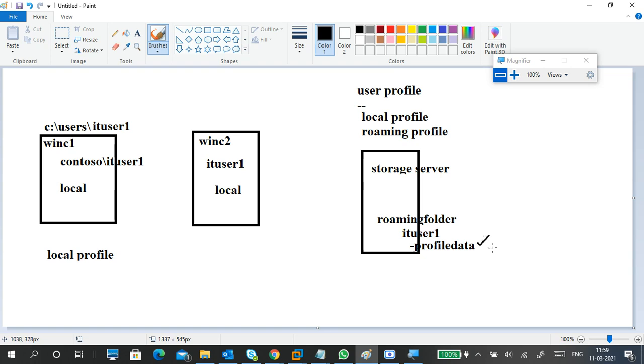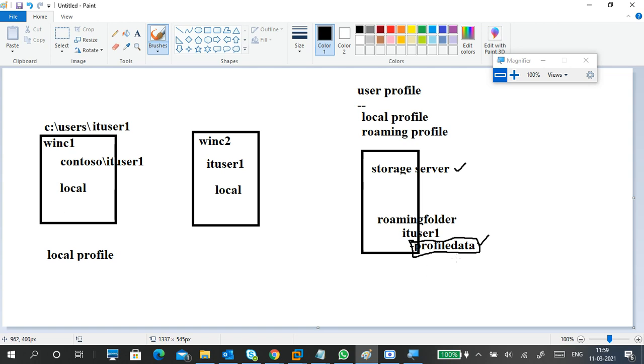See, roaming folder, IT user 1 profile data. So in this one, your user profile data is stored in a central location, meaning some server. It is a central location, not local.